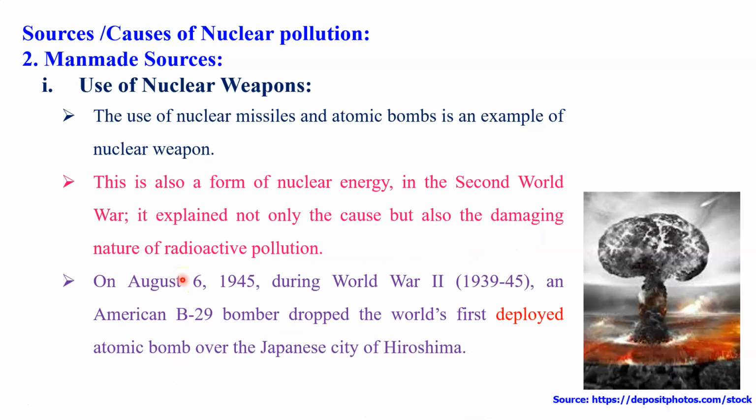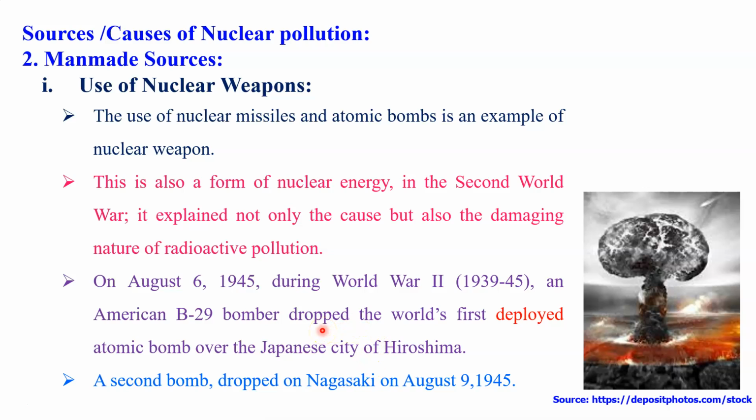For your kind information, you might know that on 6 August 1945, during the Second World War, an American B-29 bomber dropped the world's first deployed atom bomb over the Japanese city of Hiroshima. And after 3 days, on 9 August 1945, a second bomb was dropped by America on another Japanese city, Nagasaki. So Hiroshima and Nagasaki are the two cities that were destroyed by America using the atom bomb.